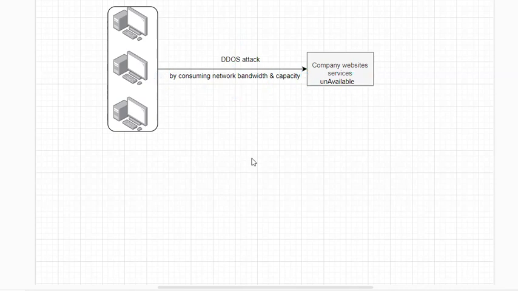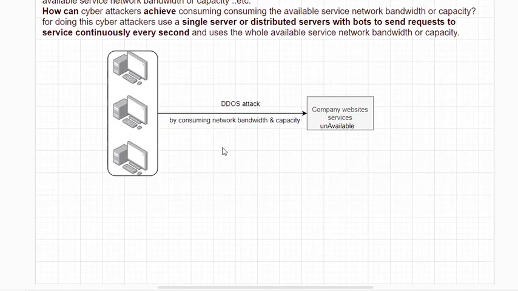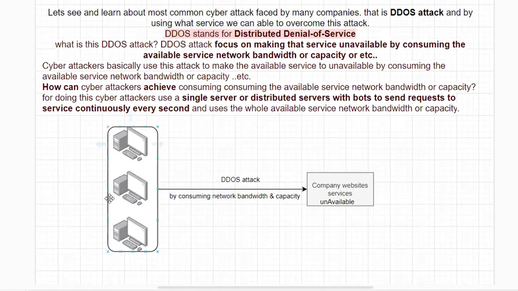For doing this, cyber attackers use either a single server or distributed servers with bots. On each server, they may install one or more bots to send requests to the service continuously every second, and use up the whole service network bandwidth and capacity.